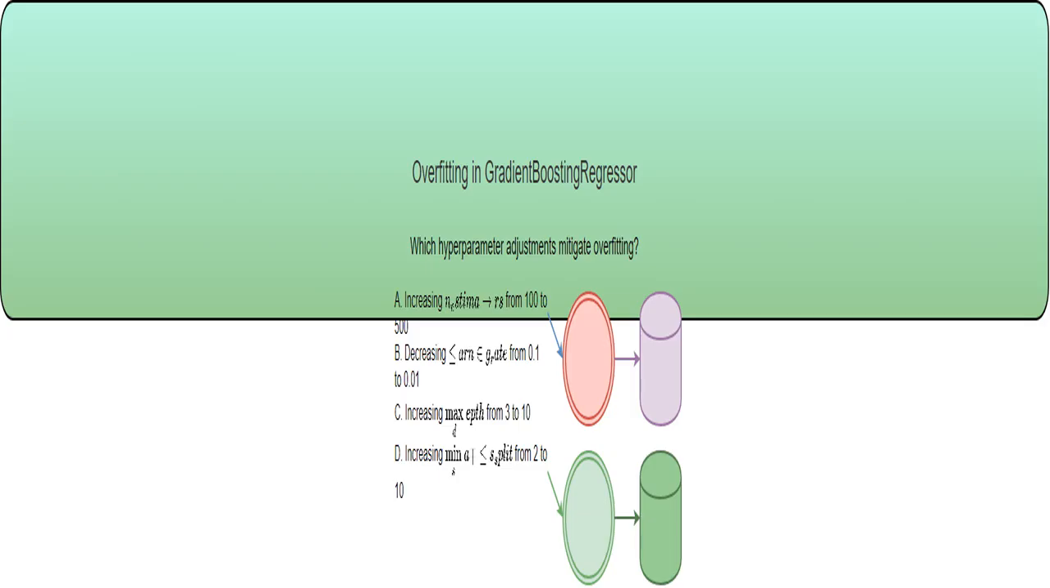I'm examining overfitting in the context of GradientBoostingRegressor. Overfitting happens when a model learns the training data too well, including its noise, leading to poor performance on unseen data. We'll explore ways to make the model more generalized, thereby improving its performance on new data.